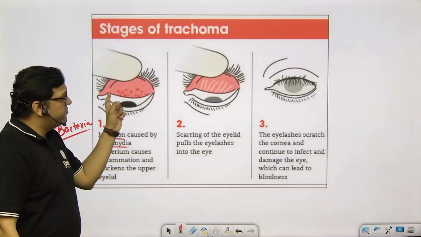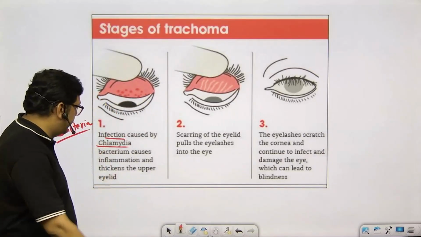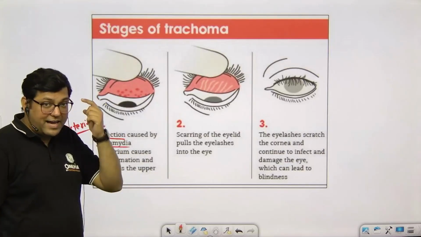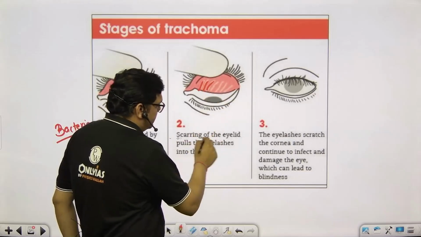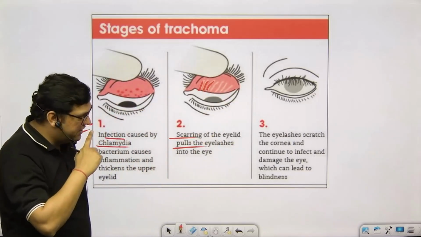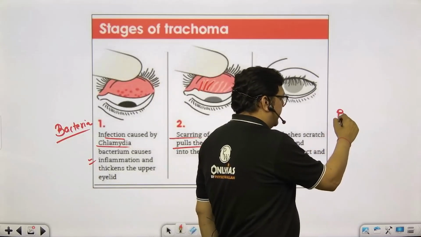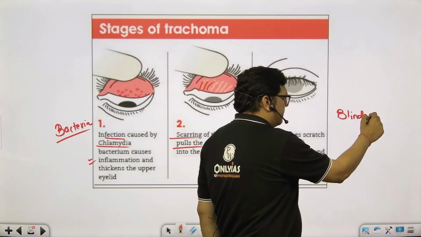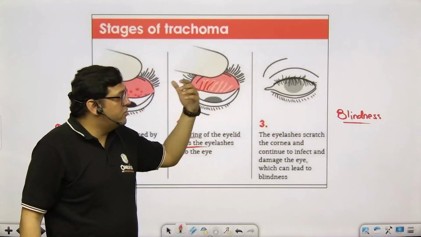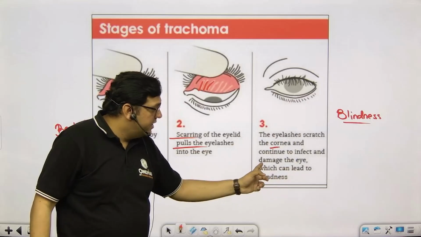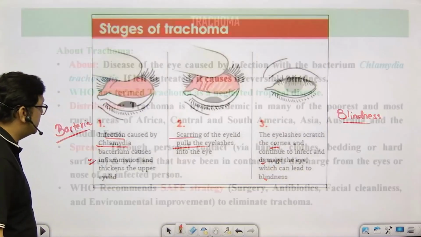So there are some kind of small bristles that you can see on the eyelids, right? Inflammation is there, upper eyelid particularly. Then there are some kind of scars which are seen when you pull the eyelashes. And if this is not treated properly, then it can even cause blindness, right? When a person keeps on scratching the eyelashes on the cornea, it can infect and damage the eye, and it can lead to blindness.